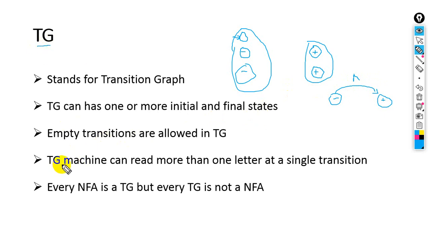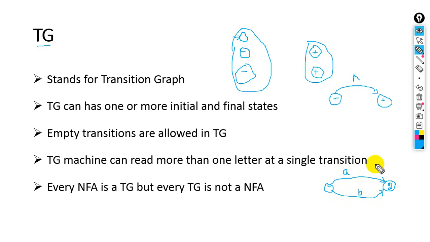Okay, next one, TG machine can read more than one letter at a single transition. What does it mean? For example, if we have a final state and from it, state number 2. If we have a transition right here in NFA, there must be only one letter, either A or B. So for example, for B I am drawing just like this.